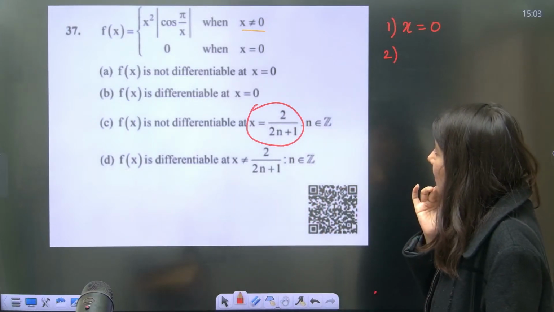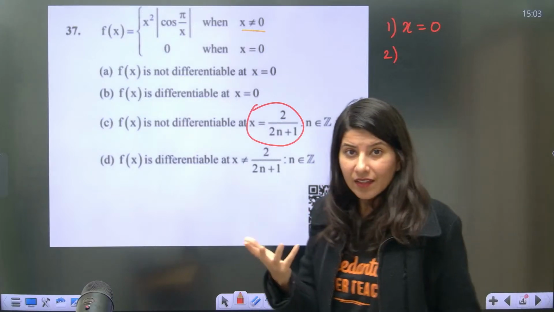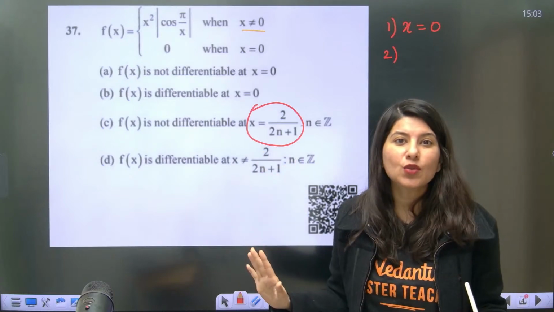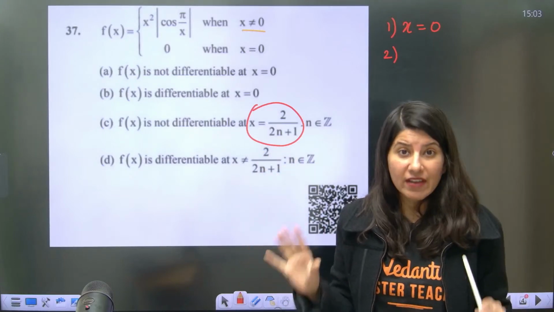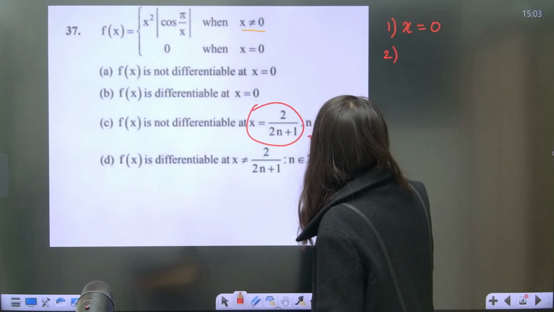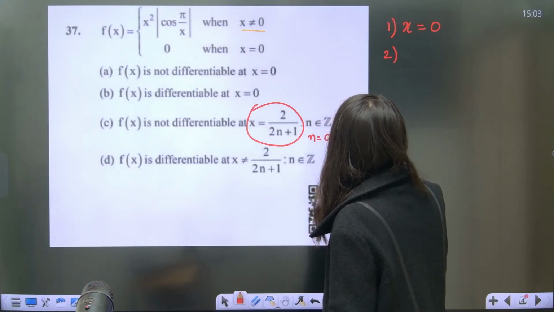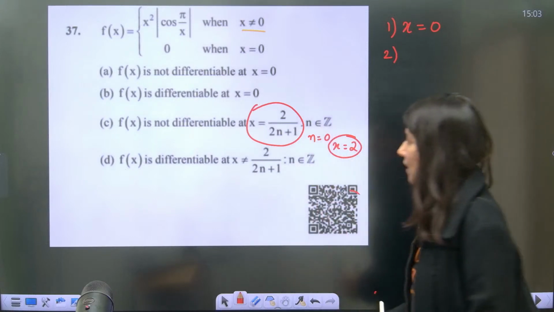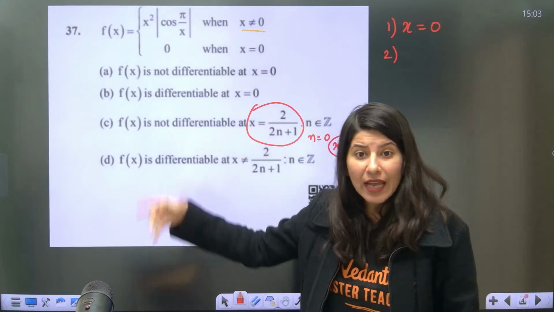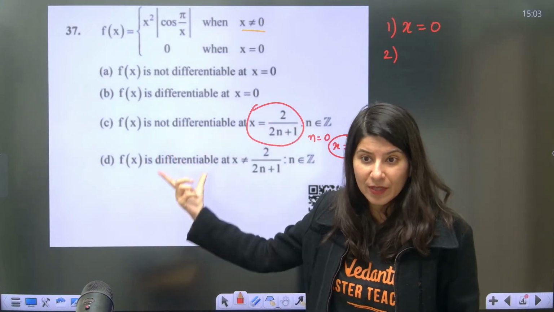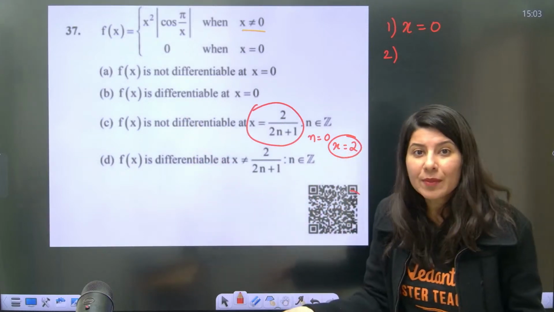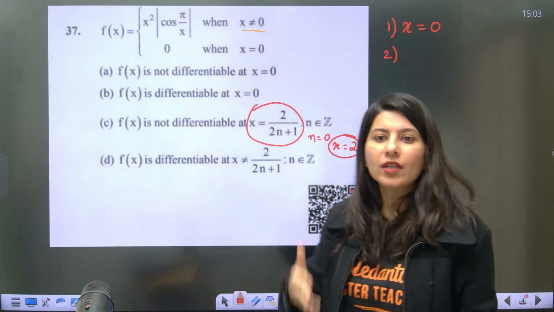It would be great if you simplify the question, because this 2n plus 1 is going to make the question very, very difficult. So what you can do is put n equals 0, so you are going to talk about x equals 2 only. For one particular n, if you are able to calculate whether the function is differentiable or not, then for every n it will be true. So why check on 2 upon 2n plus 1?